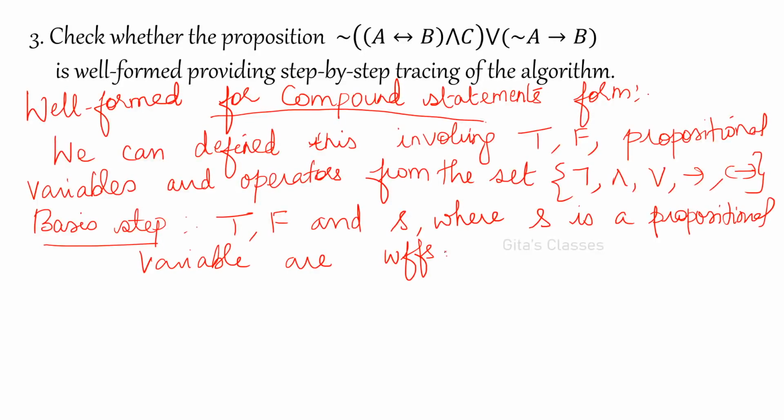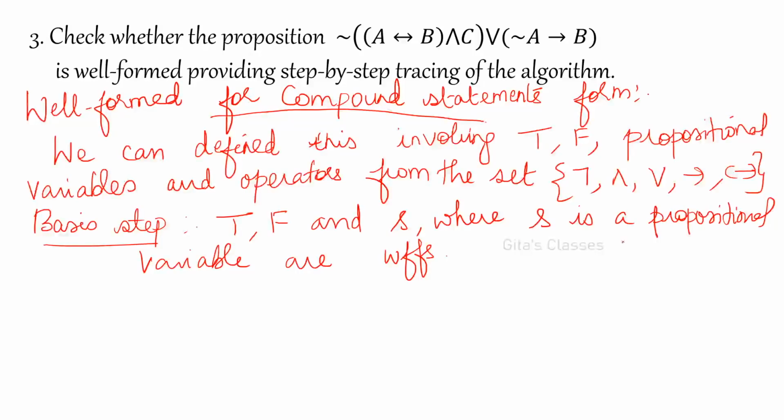Okay, WFF means well-formed formula. So now if you consider only T, it is a well-formed formula. F alone, it is a well-formed formula. Suppose you are writing P, a single variable, yes, it is a proposition, which means it is a well-formed formula. Okay.